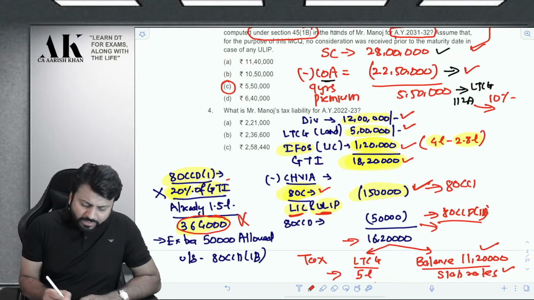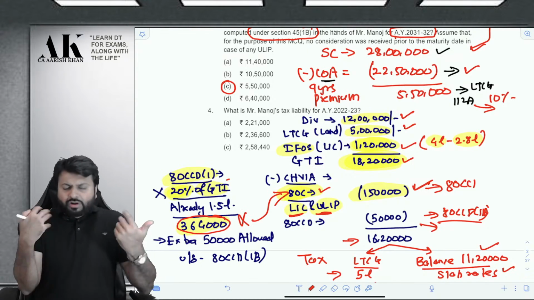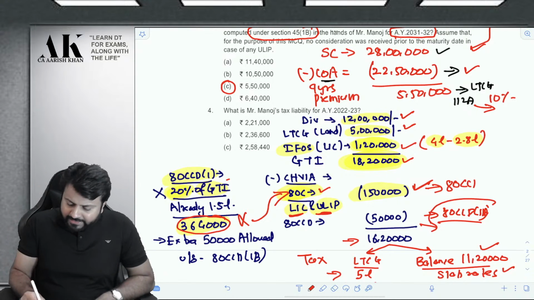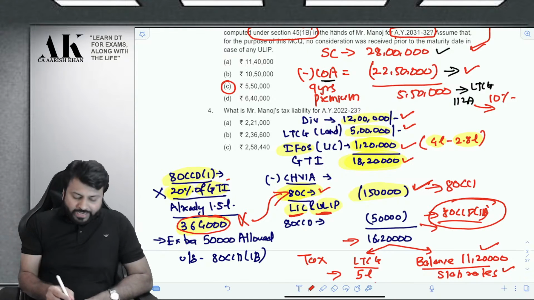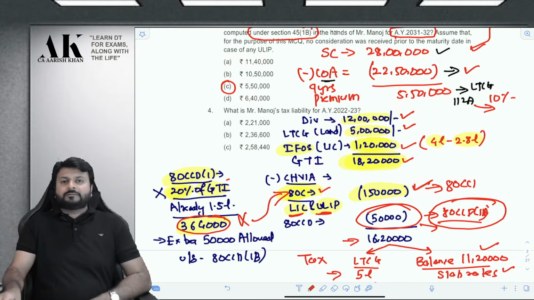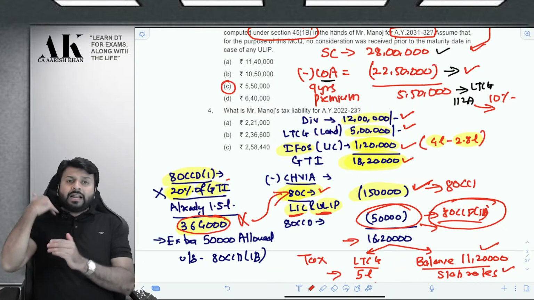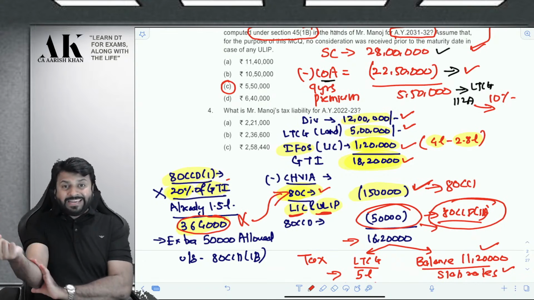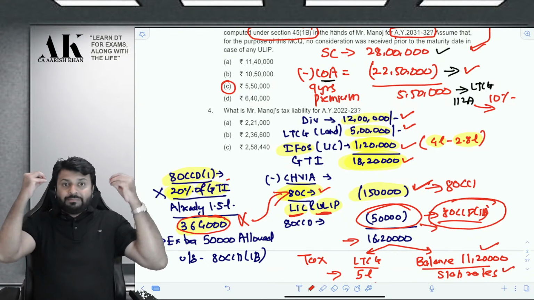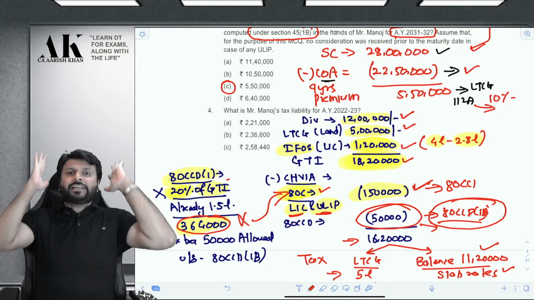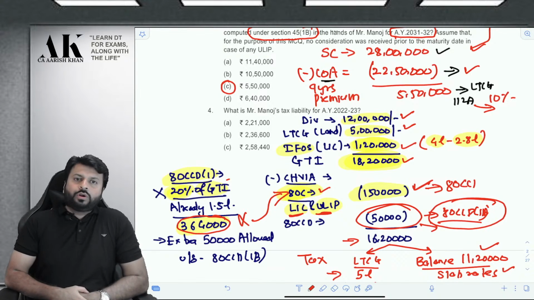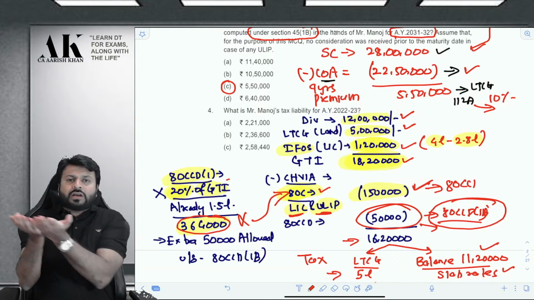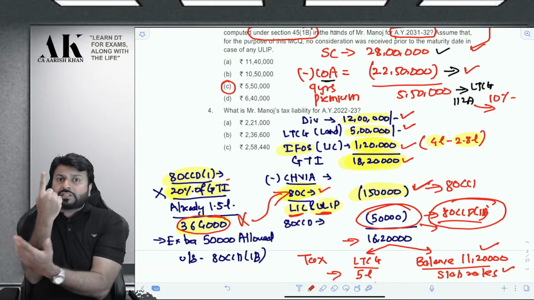This is of no use to us because in 80C it is already covered, 1,50,000. But don't worry, in 80CCD subsection 1B, you can get the balance 50,000 as deduction. Whatever amount is unallowed in 80CCD subsection 1, it can be allowed in 1B subject to 50,000. Now in my case, the entire 3,64,000 is unallowed. Do you agree or not? Therefore, the entire 3,64,000 is eligible for 80CCD subsection 1B.